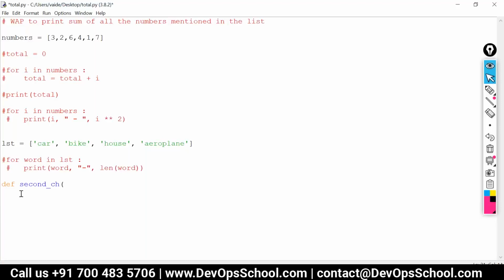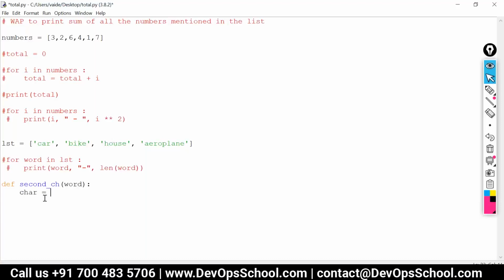Now what do we need? We need a word, so we'll pass a word as a parameter. And now we have to write the syntax or the logic for extracting the second character from each word.